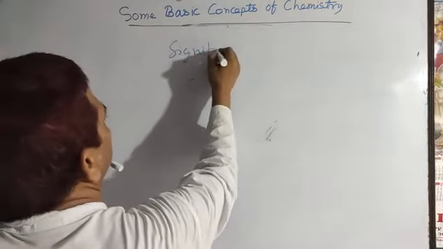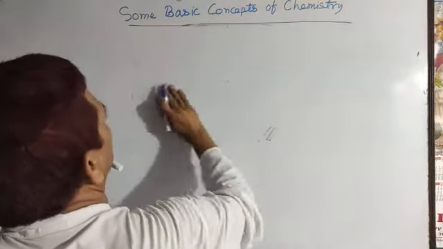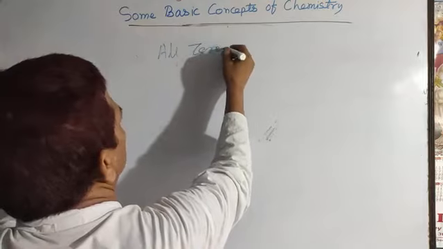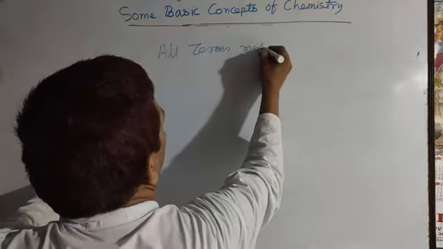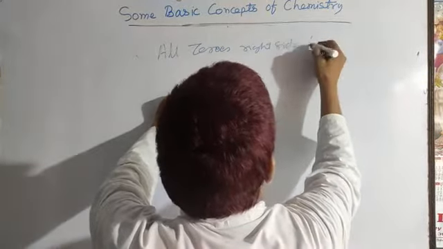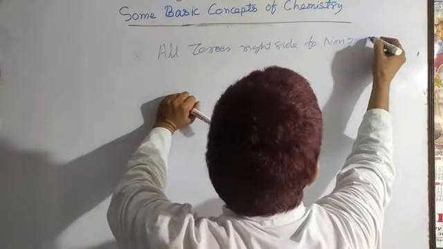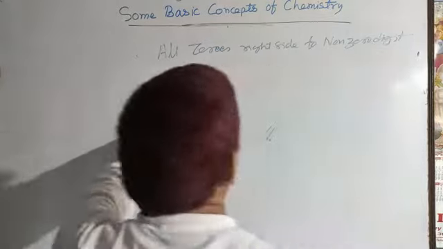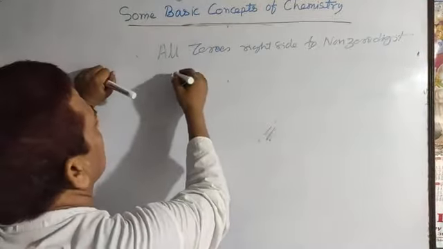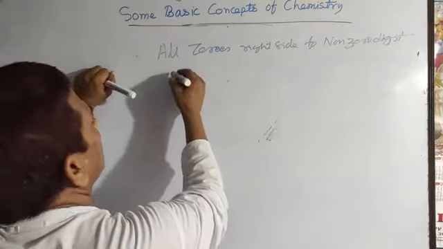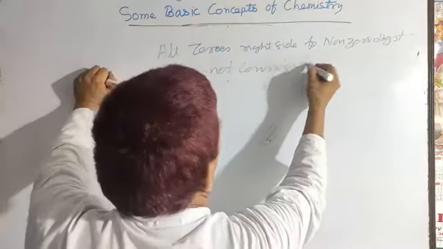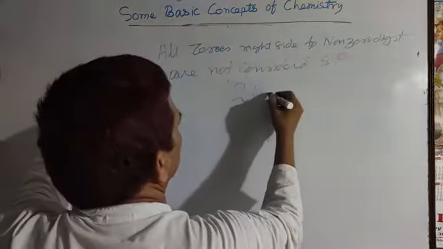Next rule: all zeros to the right side of a non-zero digit are not considered significant figures. For example, here 2500.